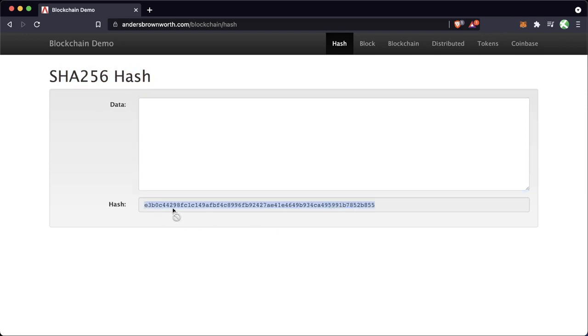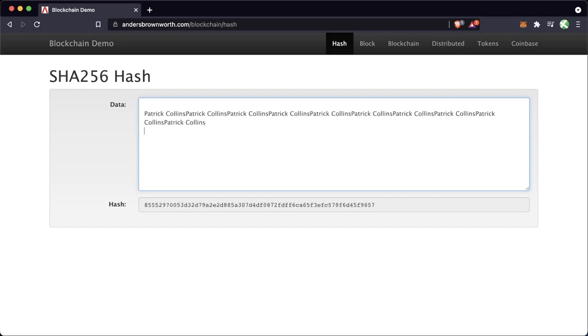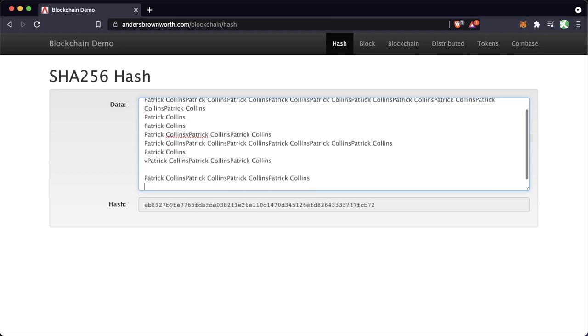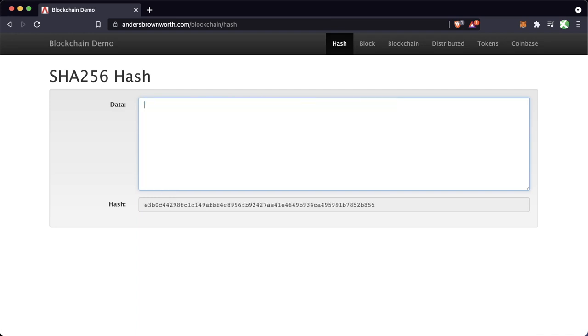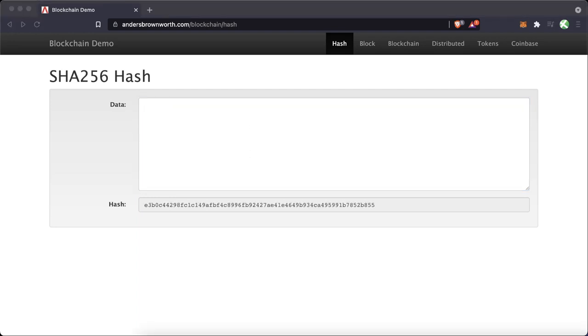This hash is a unique fixed length string that's going to identify a piece of data. So if I put in my name, Patrick Collins, this is the hash that's going to represent Patrick Collins. And you can see, even when I put tons and tons of data in here, the length of the string doesn't change. It's always going to be the same amount. There is an upper limit on the max size of the data, but for all intents and purposes, we can put pretty much any length in here.